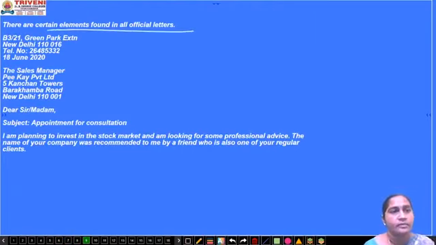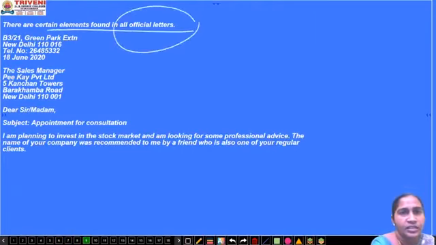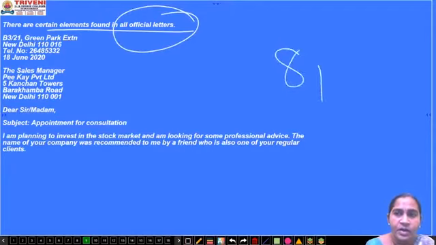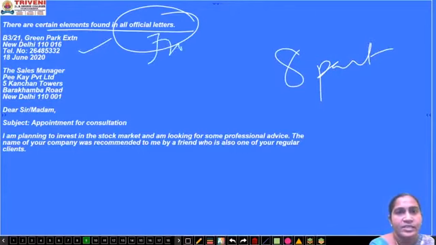Now see this one, if I show this official letter. Already we have learned that we have altogether how many parts? 8 parts. The first part is the from address. The person who has written this letter has mentioned his address on the top.